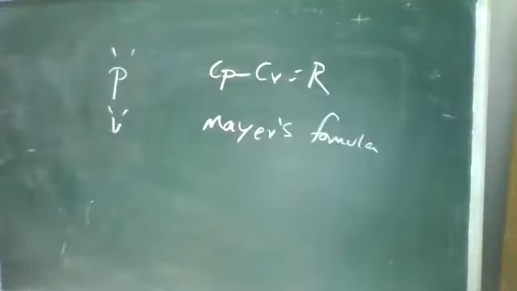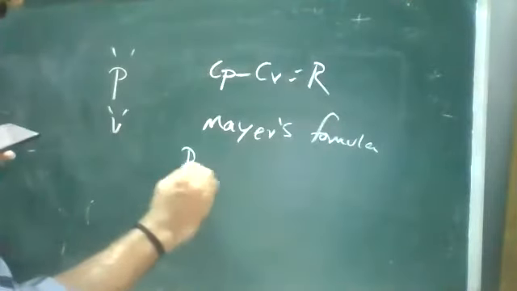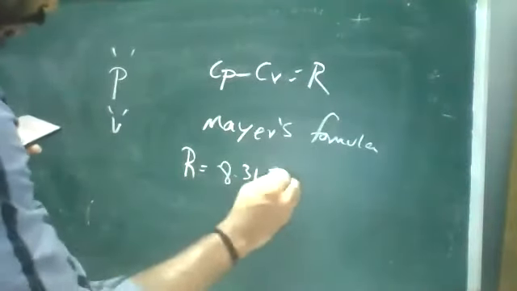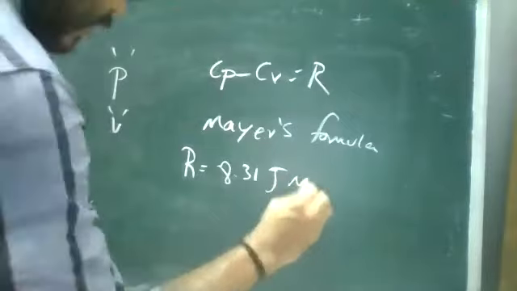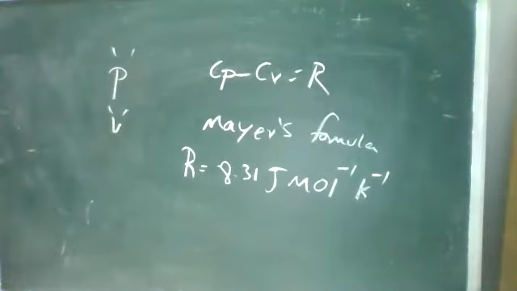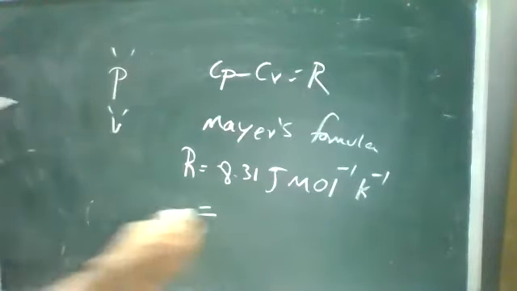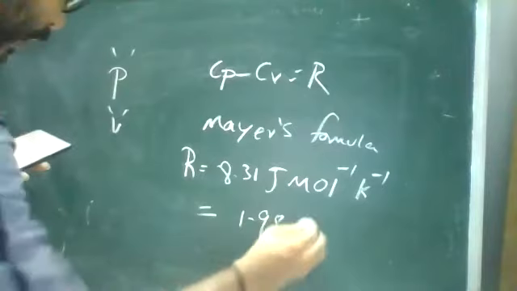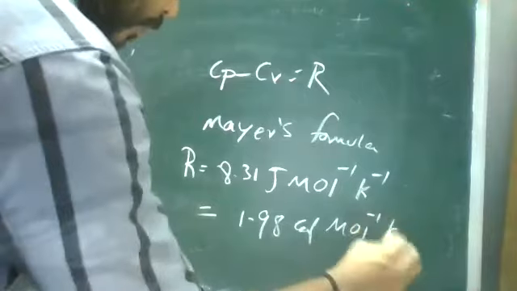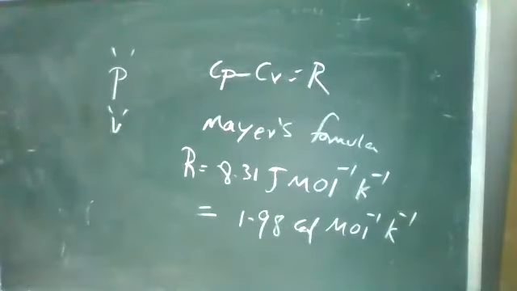This R is the ideal gas constant, and it has a value: R is equal to 8.31 joule mole inverse Kelvin inverse. It is a constant value. If you want to convert joules into calories, the same value will be 1.98 calorie mole inverse Kelvin inverse.